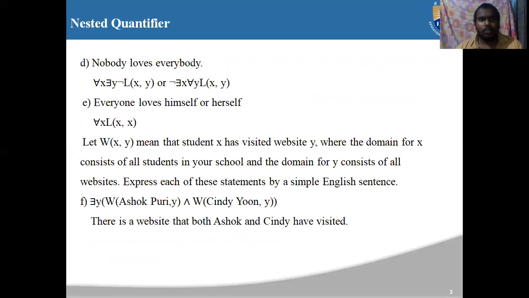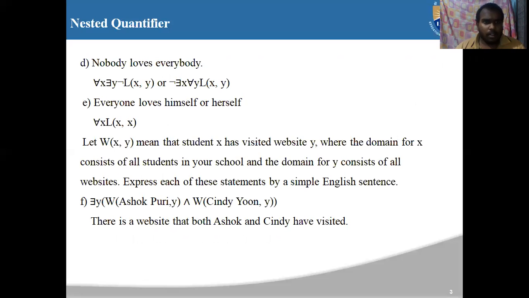Coming to D, nobody loves everybody. The quantifier is for all x there exists y, L of x comma y, or there exists x for all y, L of x comma y.